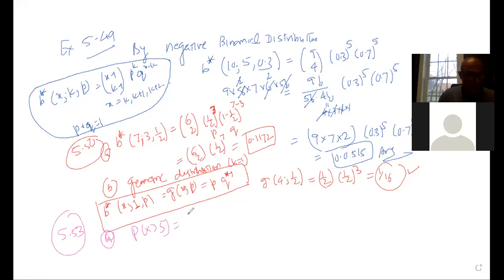That is equal to the summation of p(x; 5), where X runs strictly greater than 5, meaning 6 to infinity. And this can be written as 1 minus the summation of probability of X and 5, where X runs from 0 to 5.